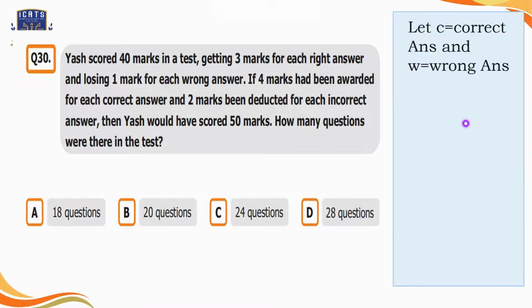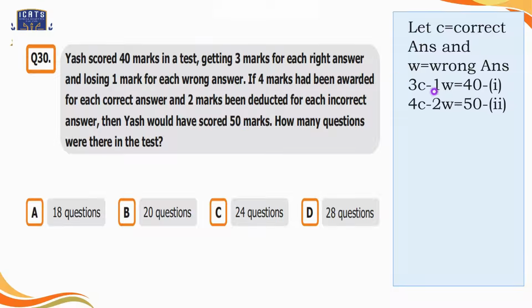So it is mentioned in the question that Yash scores 40 marks in test, getting 3 marks for each correct answer and losing 1 mark for each wrong answer. So we can form our first equation on the basis of this information, that is 3c minus 1w is equal to 40. Now it is given that 4 marks has been rewarded for each correct answer and 2 marks been deducted for each incorrect answer. Then Yash would have scored 50 marks. So on the basis of this part of the information, we can form our equation 2.